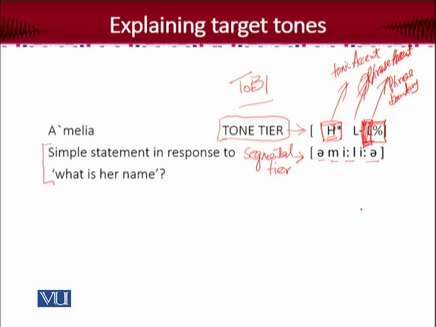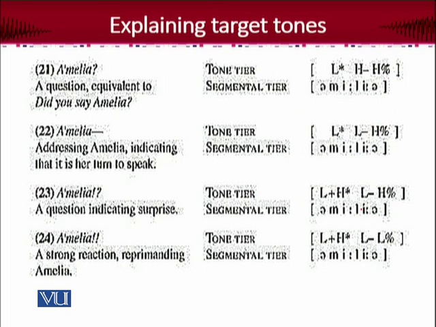And let me give you some more examples. These are four more possibilities. When the same sentence is spoken, Amelia, but now the context is that it's a question equivalent to, did you say Amelia? This is the question. So it would be like, Amelia? Right? So with the same sentence, the tone tier shows that the accent tone is low, right?